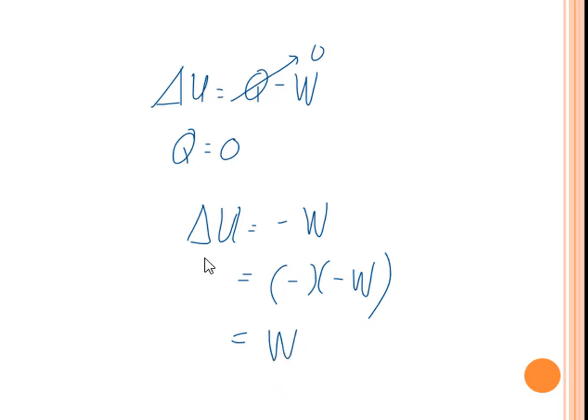Since we already mentioned that there's no heat added to the system or released by the system, Q is equal to 0, we have this equation: delta U is equal to negative W. Okay, so that is for the adiabatic process. Let's take a look at the next process.